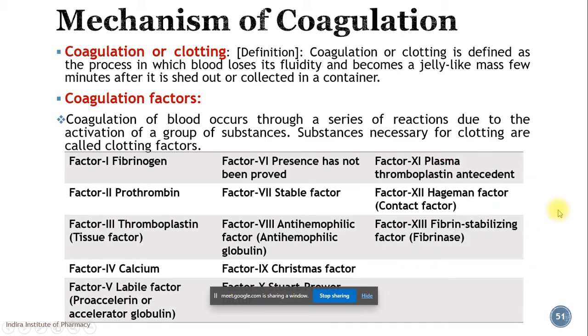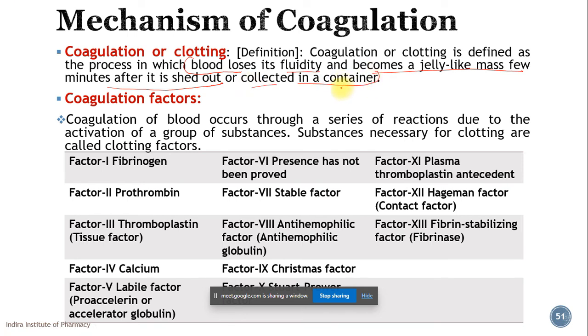Okay, so what is coagulation or clotting? Definition: it is defined as the process in which blood loses its fluidity and becomes a jelly-like mass a few minutes after it is shed out. It means it comes out of the blood vessel or it is collected in a container.